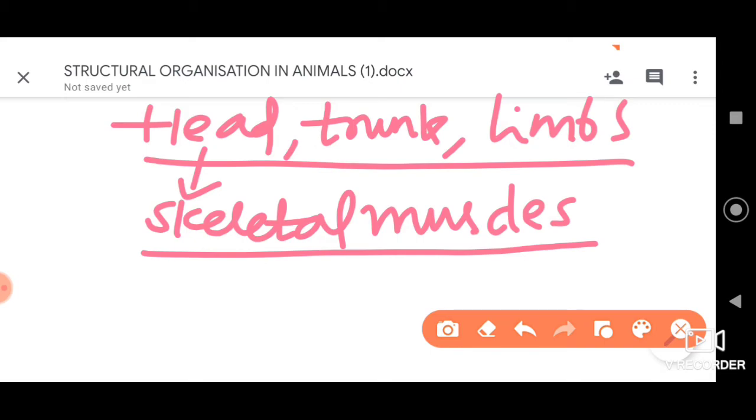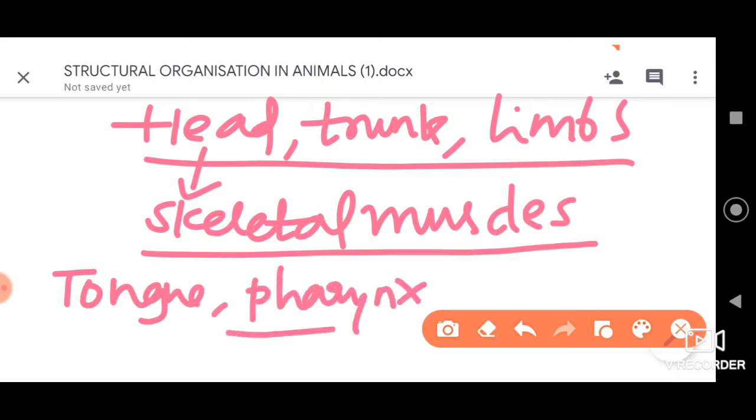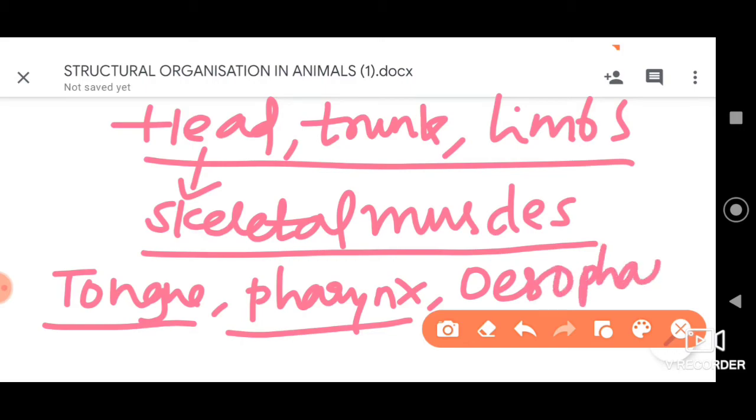Apart from this, they can also be present in the tongue, and the pharynx, the common passage for food and air. The tongue is an important linguistic organ, and also important in digestion. Then the pharynx, and even in the beginning of the esophagus, we can find them. So these are the locations where we can find the striated muscles, dear students.